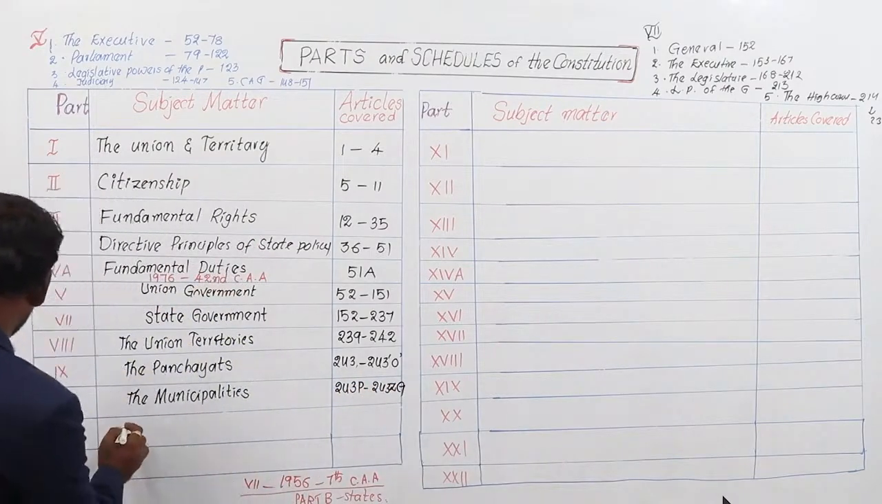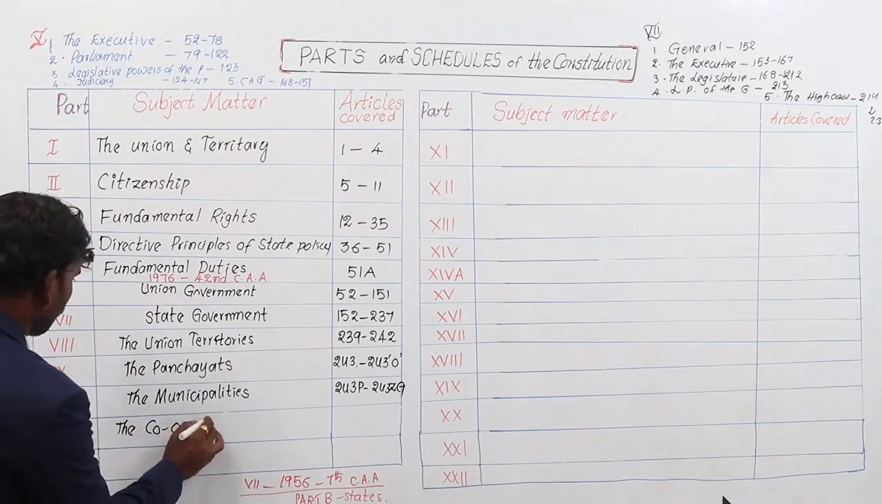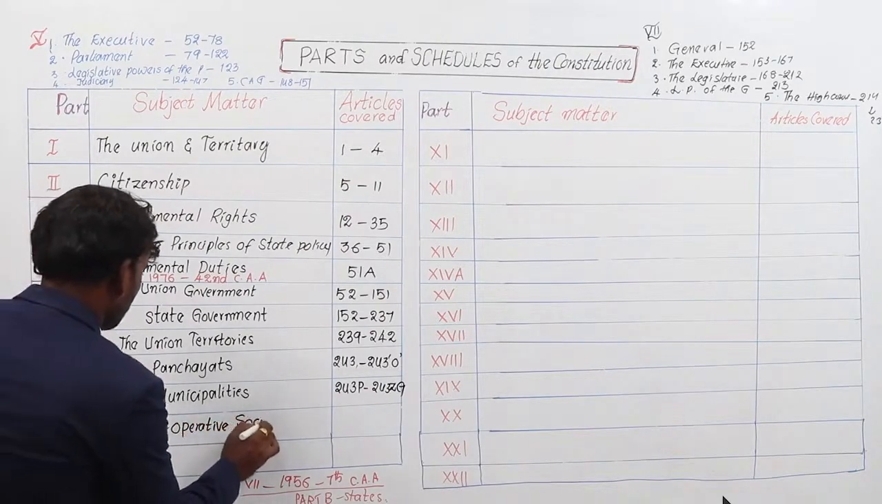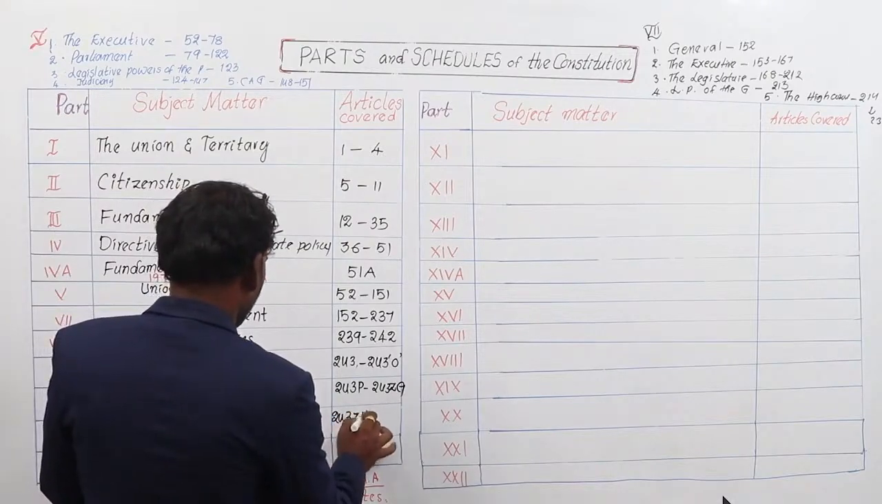And part number 9B deals with the cooperative societies. Articles covered 243ZH to 243ZT.